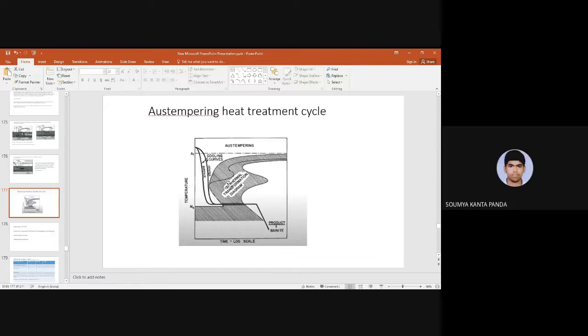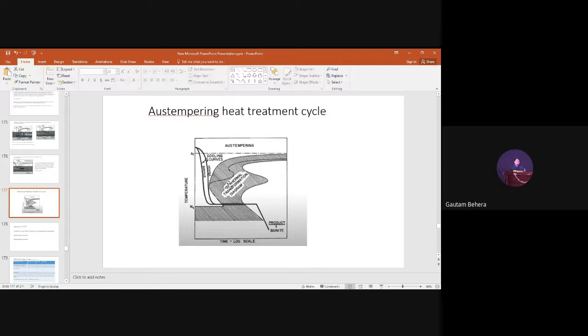Sir, the center may start transformation because of slow cooling. Center will start transforming into what? Into bainite. We want bainite. In austempering, our main aim is to get bainite. Sir, pearlite. Yes, obviously it may transform into pearlite. Why? Because it will touch the nose of the C curve. Yes, because the cooling rate will be slower.